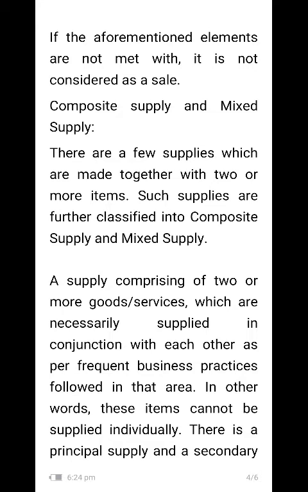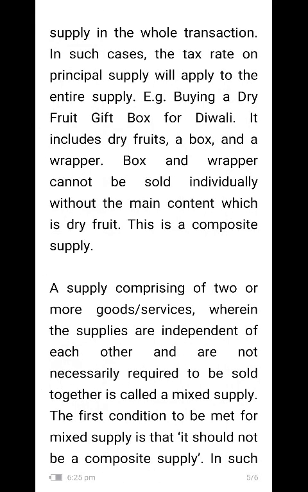Composite supply and mixed supply. Let us describe what a composite supply is and what a mixed supply is. There are a few supplies which are made together with two or more items. Such supplies are further classified into composite supply and mixed supply. A composite supply comprises two or more goods or services which are necessarily supplied in conjunction with each other as per frequent business practices followed in that area. In other words, these items cannot be supplied individually. There is a principal supply and a secondary supply in the whole transaction.